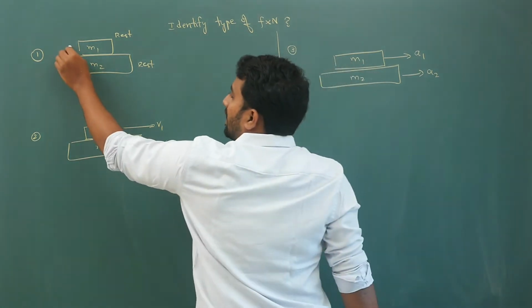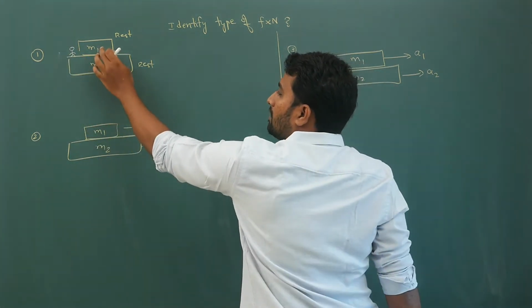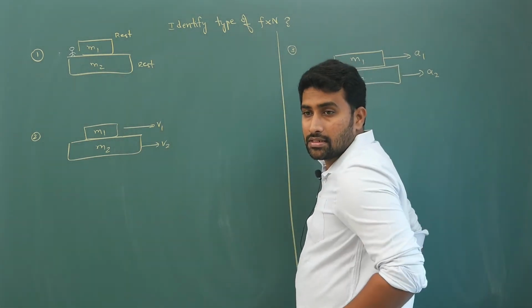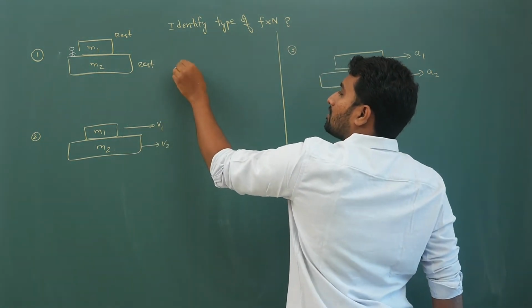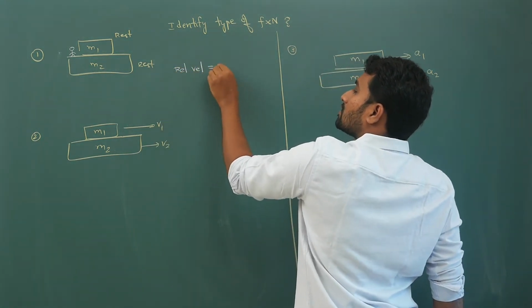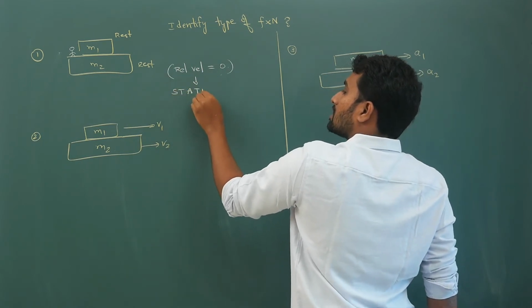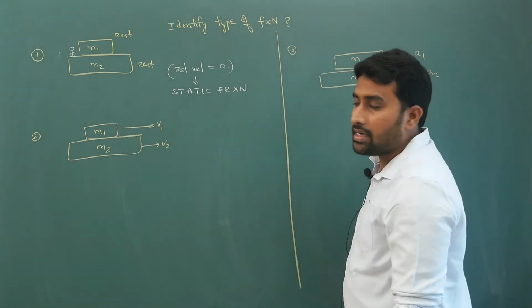So if you are standing on it, your relative velocity of 1 with respect to 2 is 0. It is static friction. Because your relative velocity is equal to 0, you will have static friction. Relative velocity is 0, static friction. Okay, right?